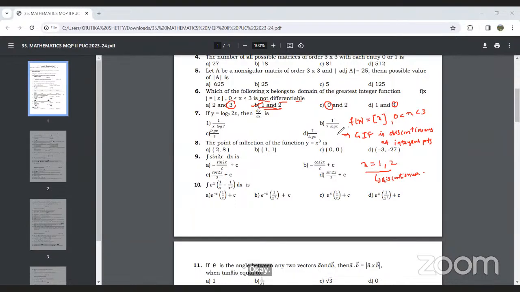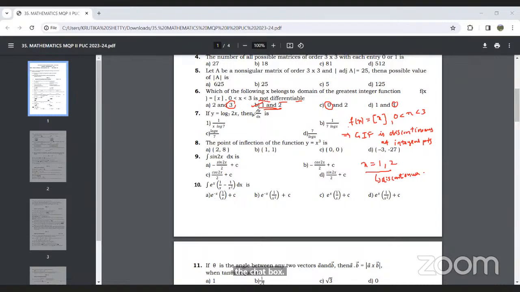Just mute yourself, Swati. If there are any doubts, you can ask in the chat box. Text in the chat box. See now, pay attention. Next question.